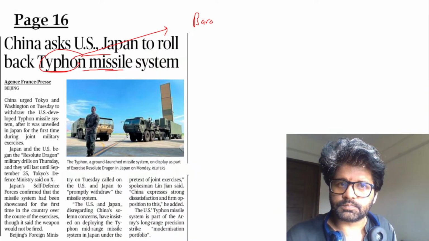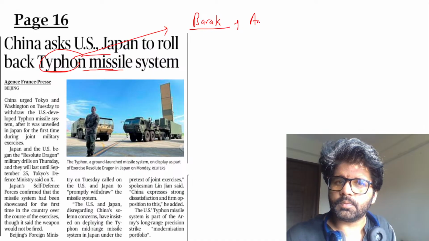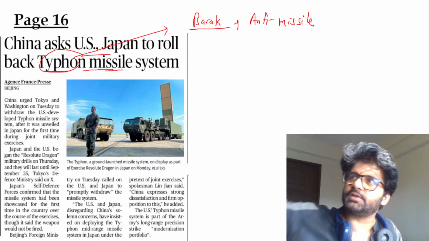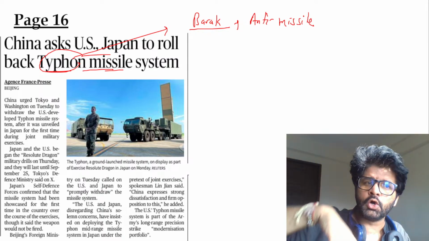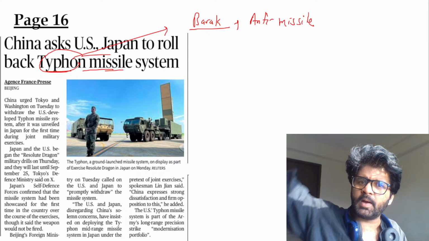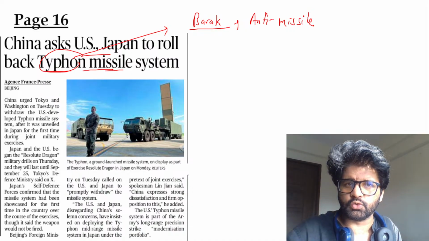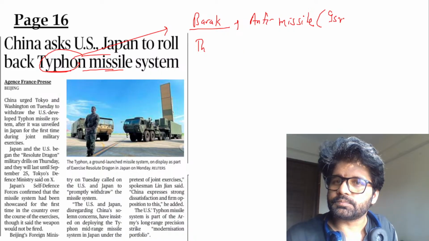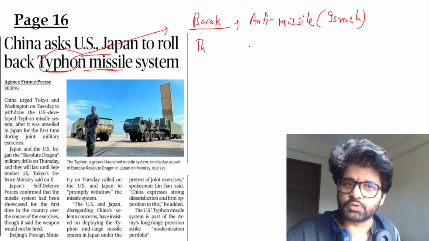Barak, anti-missile system, collaboration between India and Israel. Anti-missile means, let's say some ballistic and cruise missile has been fired over your territory, so they will fire back and prevent us from those ballistic and cruise missiles. So this is anti-missile. Israel is involved here. And these are PYQs. I will show you those PYQs.